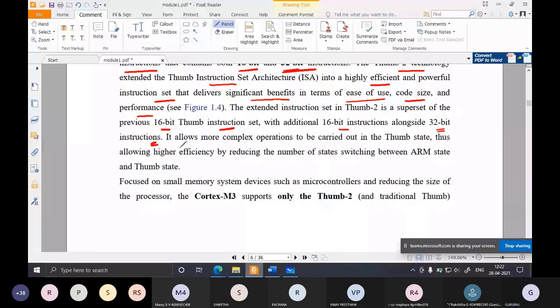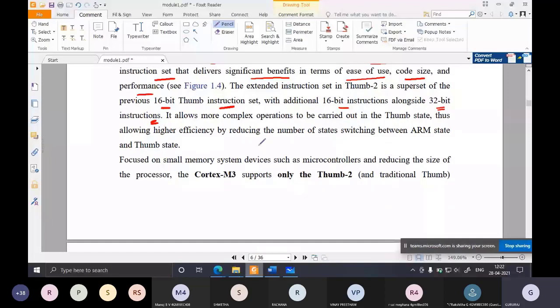Since thumb 2 supports both, it allows more complex operations to be carried out in thumb state. There are no two states now. Only one state will be there, which is thumb state, and there is no state switching at all in version 7 and onwards. Thus higher efficiency can be achieved by reducing the number of state switchings between ARM and thumb state.